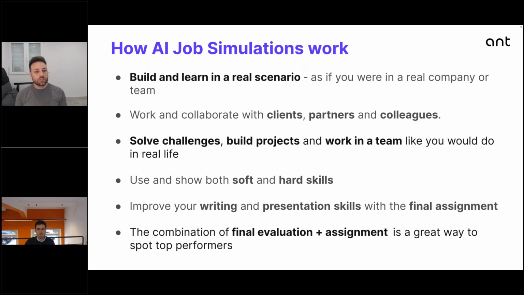Plus, it's very important for people who say, I want to improve my writing, my presentation skills, and think about a new kind of assessment. So probably you are familiar with assessments made by surveys and multiple choice questions. With AI job simulation, we wanted to improve that experience, but mostly help people to show what they are really able to do.